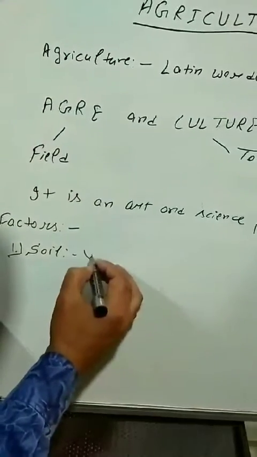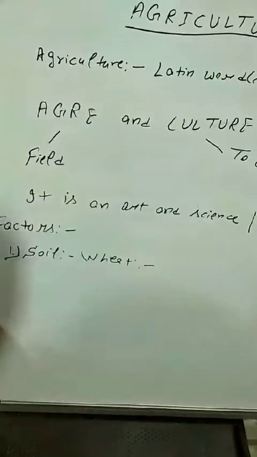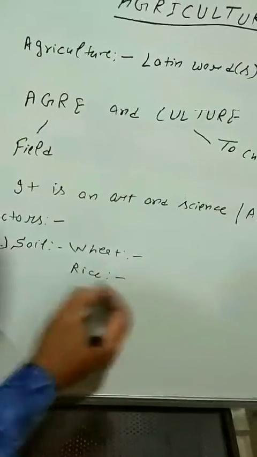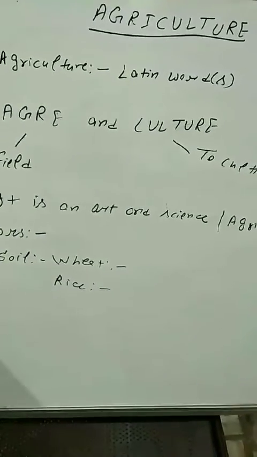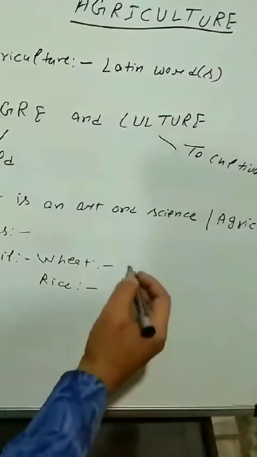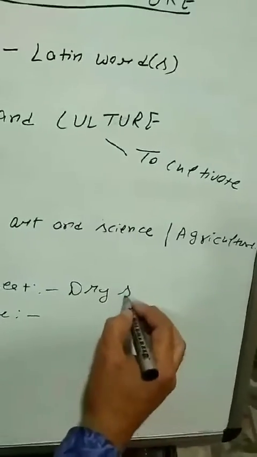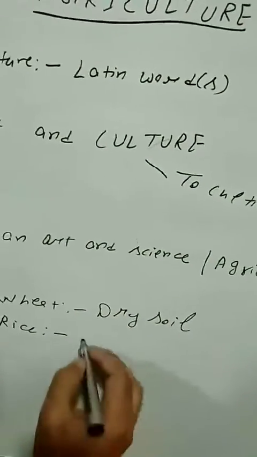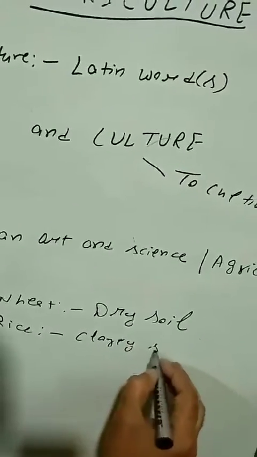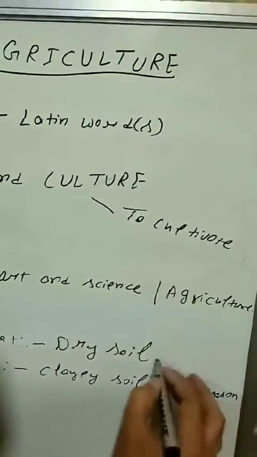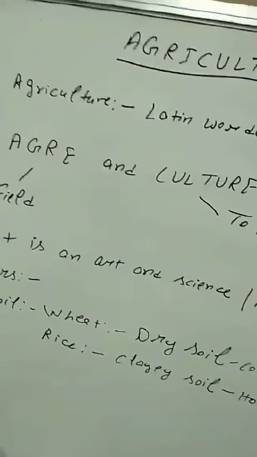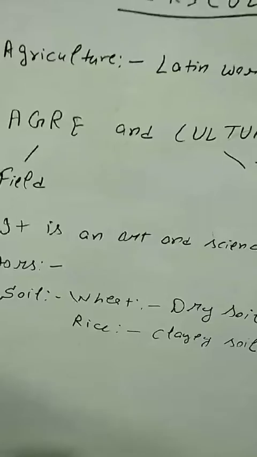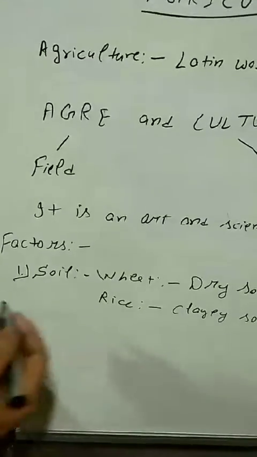For growing wheat and growing rice we require different types of soil. If we talk about wheat, we require dry soil, and if we talk about rice we require clay soil, because rice is a hot season crop and wheat is a cold season crop. So different types of soil are required to sow these two crops.